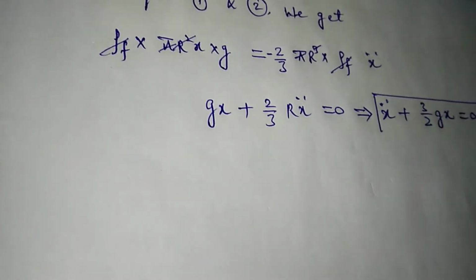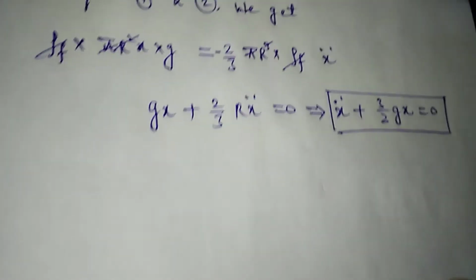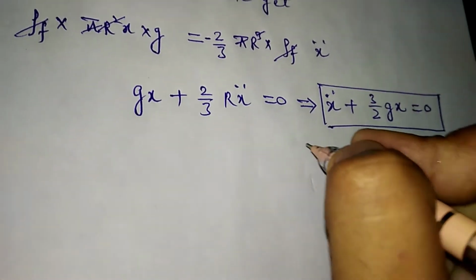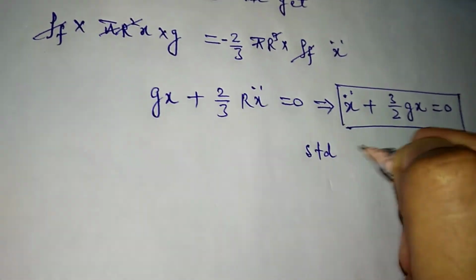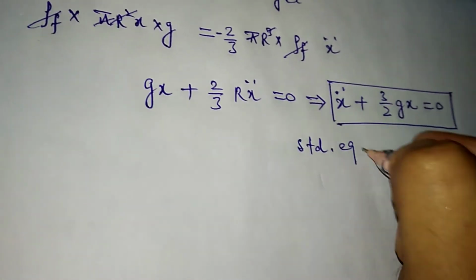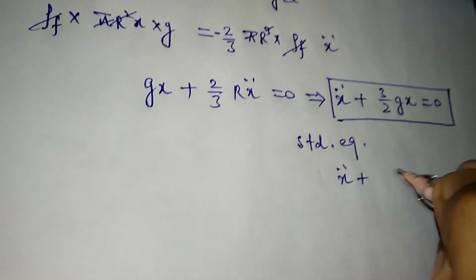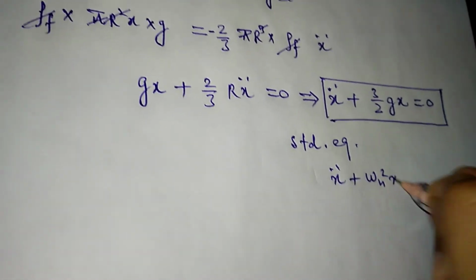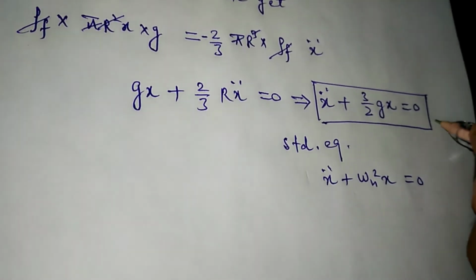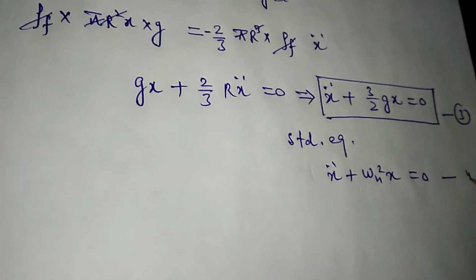So this is the equation of SHM, but we have the standard equation of SHM. Standard equation of SHM: x double dot plus omega n square into x is equal to 0. So this is the equation third and this is the equation fourth.